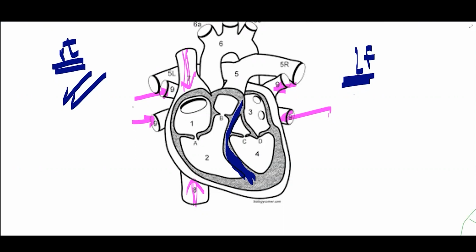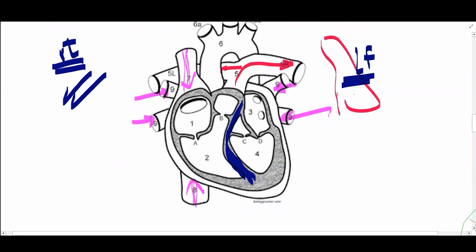Another type of vessels, I will shade them with red. This one, which is going to branch right and left, is the pulmonary artery. And actually it makes sense because there is supposed to be a lung on that side and another lung on that side.